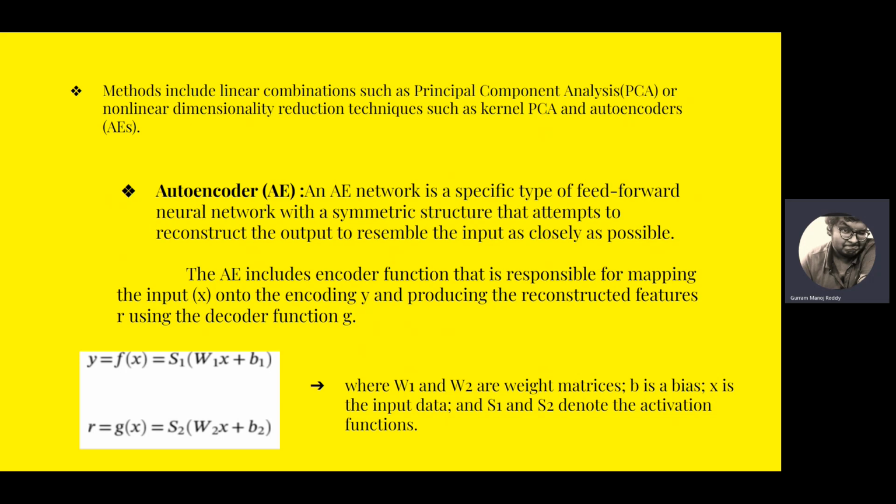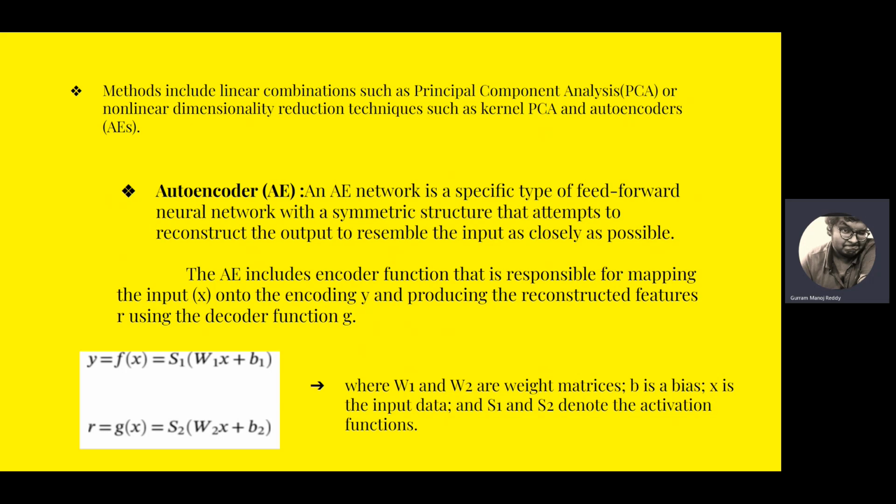Here, autoencoder AE is just basic. What does autoencoder AE mean? An AE network is a specific type of feed-forward neural network with a symmetric structure that attempts to reconstruct the output to resemble the input as closely as possible. So it decodes the output to reconstruct the input.